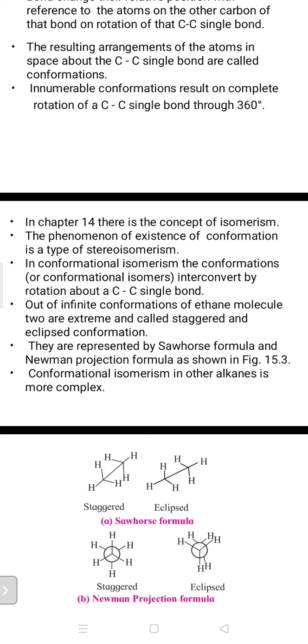Later on, in chapter number 14 there is the concept of isomerism. Before this I told you what isomerism means. It is the phenomenon in which, from the same molecular formula, we can get different structures, and this phenomenon is called isomerism. The new molecules we see by the different arrangements of the structures are called isomers.